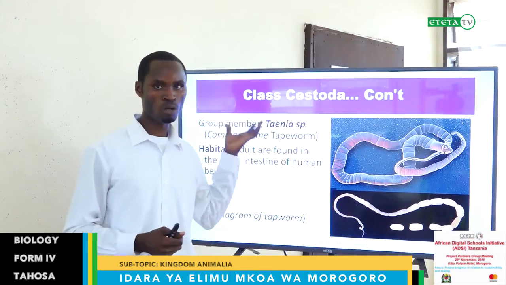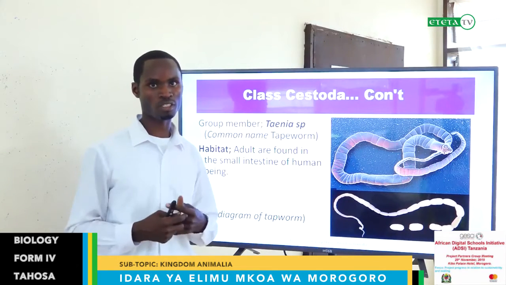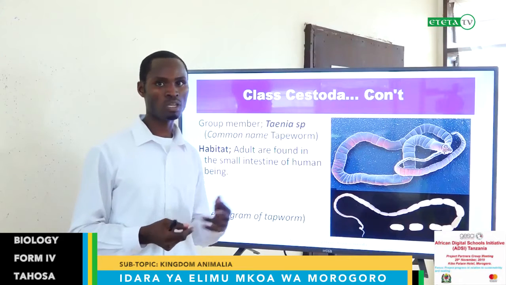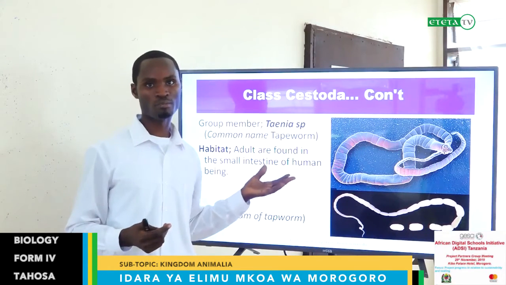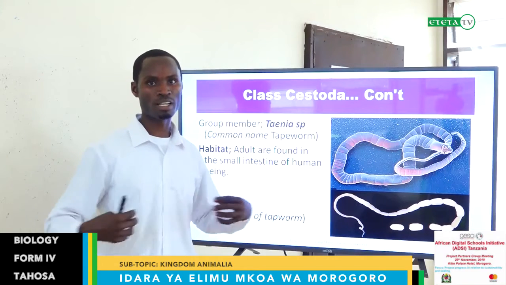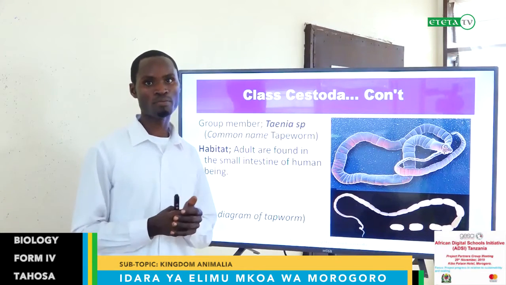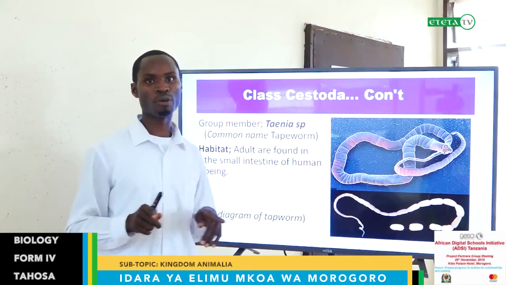That is why when you have many of these in your small intestine, they can cause a lot of problems, including malnutrition, because you lack the food which can circulate in the body. They have to eat first before you eat.